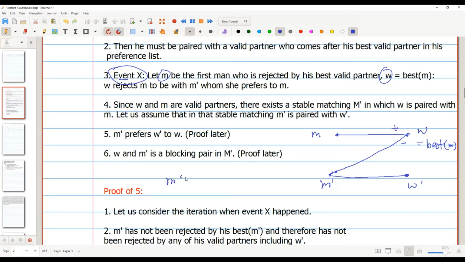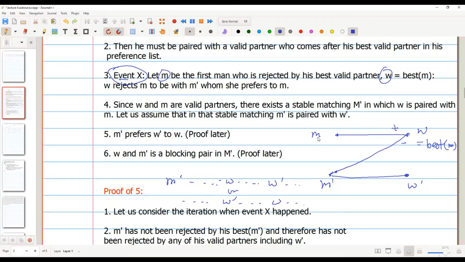So in the preference list of M prime, we will check if M prime prefers W over W prime. That means in his preference list, either W comes before W prime, or W prime comes before W. So which one of these two is correct? Okay, so now at the time of event X, we know that